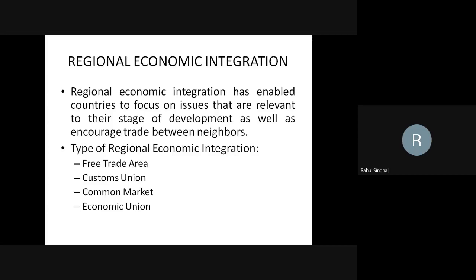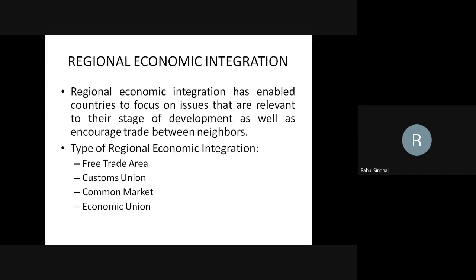The third type of economic integration is the common market. Under a common market, trade barriers are removed and there are no restrictions on the movement of labor and capital between member countries.